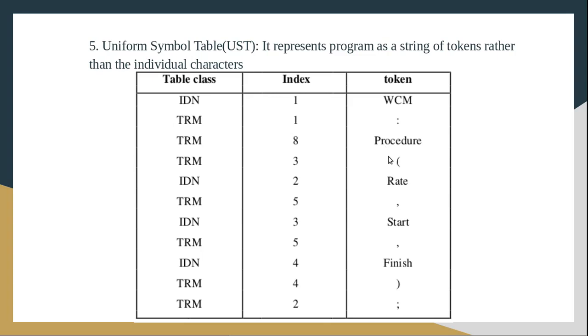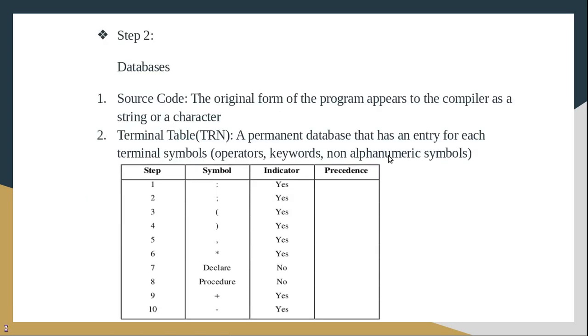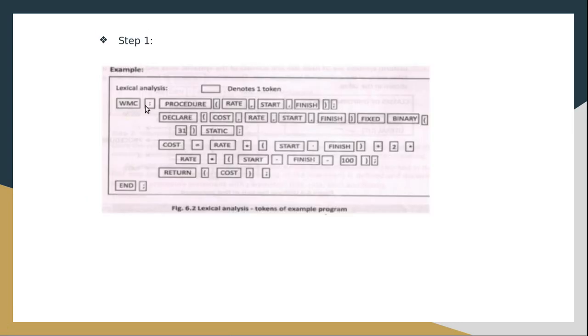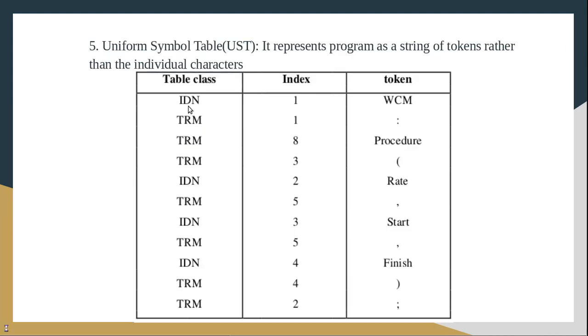Then what is the next token according to the source program? So we have done WCM, then colon we have taken. Next, what is that? Procedure. So the next token is procedure, and procedure means what? It is a keyword. If it is a keyword, what is the token type? Token type will be terminal symbol. So it will be available in which table? Terminal table. So what is the name of that class? TRM. So the class name is TRM, and in that terminal table, what is the index value of this procedure?